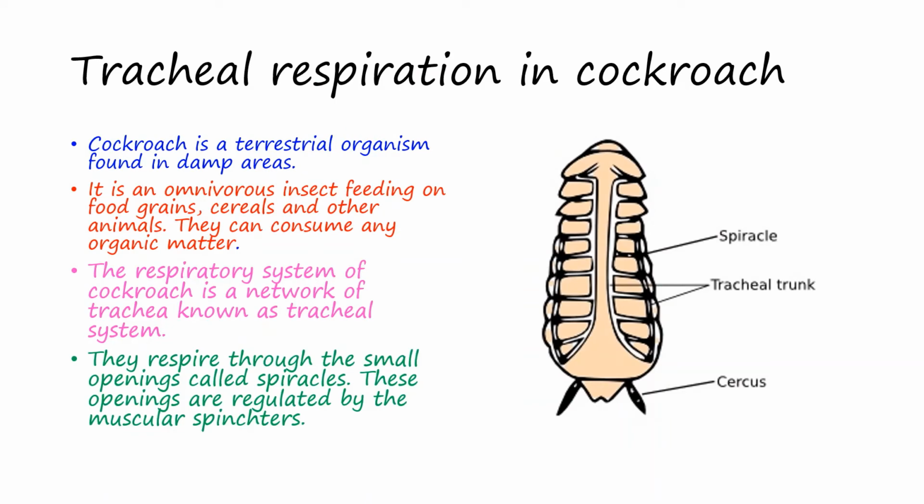Now, let us learn about the respiration that takes place in insects. As you all know, in insects, blood does not circulate rapidly and supply oxygen to other tissues. Moreover, the blood in several insects has no hemoglobin and is colorless. For respiration, insects have adopted a different type of system known as the tracheal system. The tracheal system consists of a series of tubes known as trachea, which open out through small apertures called spiracles on the sides of the body. The cockroach has 10 pairs of spiracles.